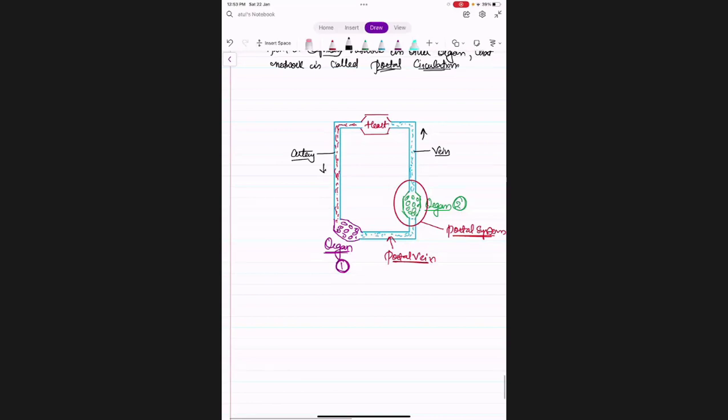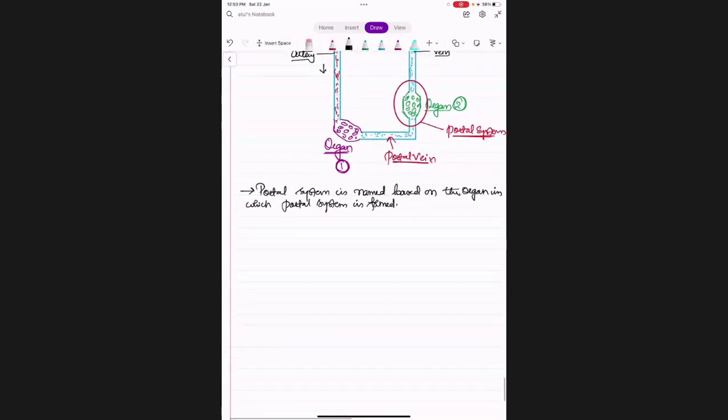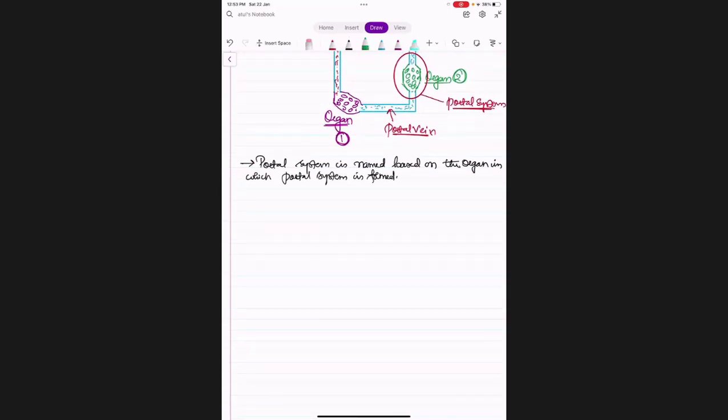Yes. And the portal system is named based on the organ in which the portal system is formed. Means it will be based upon organ 1 or organ 2, tell me? Organ 2. Okay, so in the animal kingdom, portal systems are of 3 types.